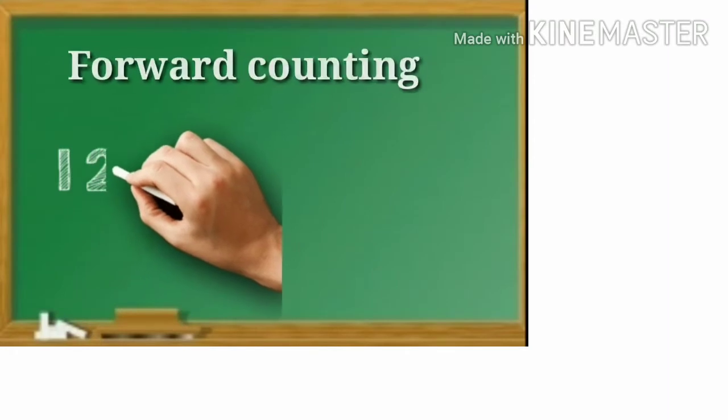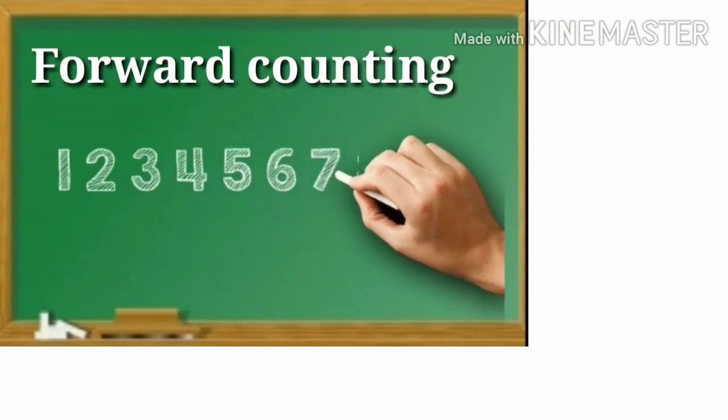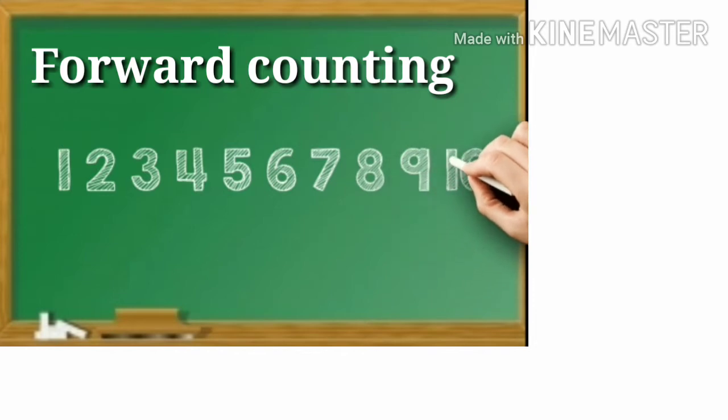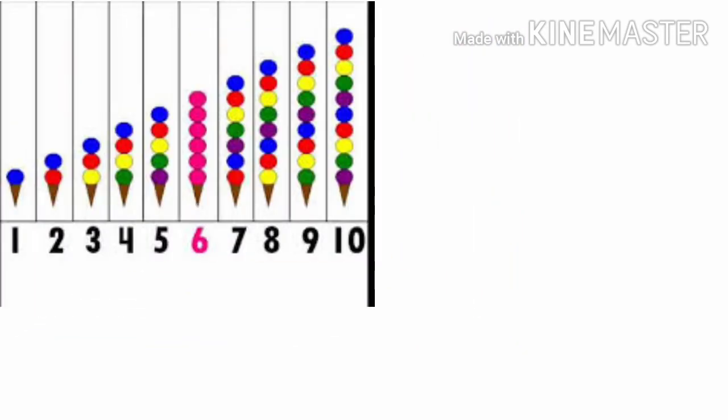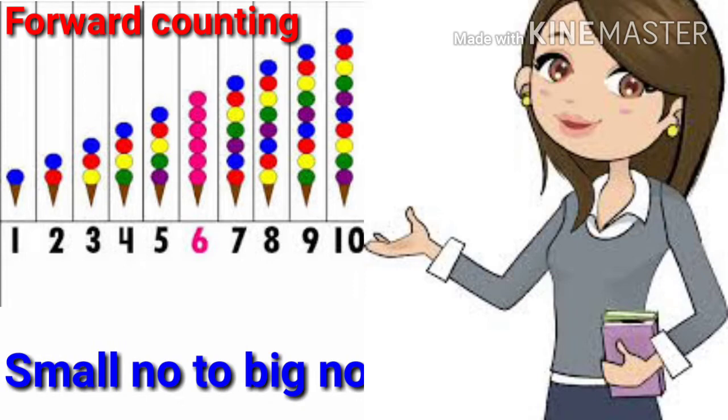Then when we count from 1 to 10 and we go in the forward direction, it is called forward counting. And in forward counting we get bigger numbers because we are going from small to big number.